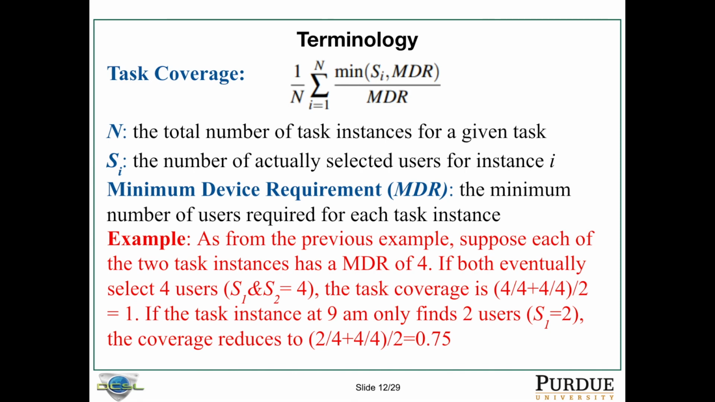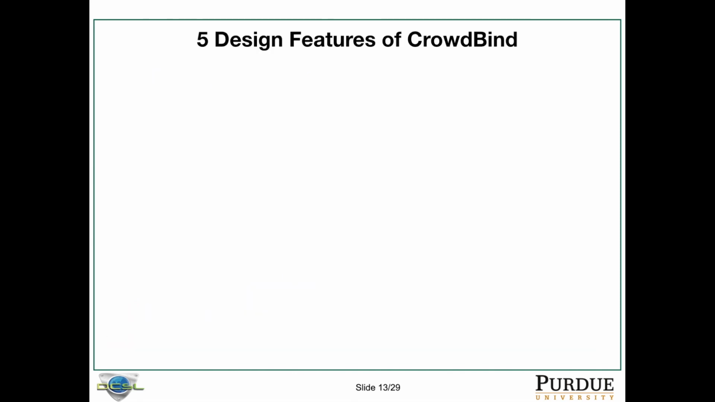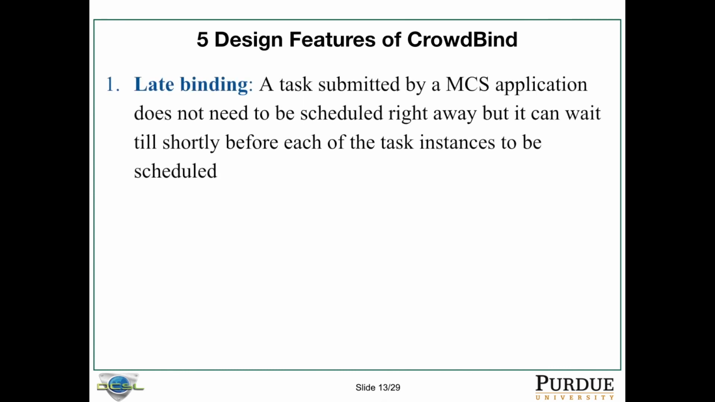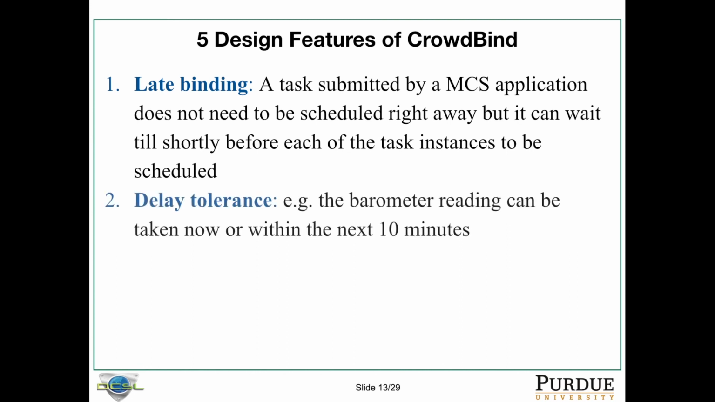Now we talk about the 5 features that drive the design of CrowdBind. First one is late binding. Suppose a task is submitted on Monday and it requires 1 data upload every day for 1 week, which means there will be 7 task instances. Instead of scheduling all 7 instances on Monday when the task is submitted, we can schedule each instance maybe 10 minutes before the task instance needs to be performed. Second is delay tolerance: the sensor value can be taken now or within the next 10 minutes or 20 minutes, and the values will not differ too much.